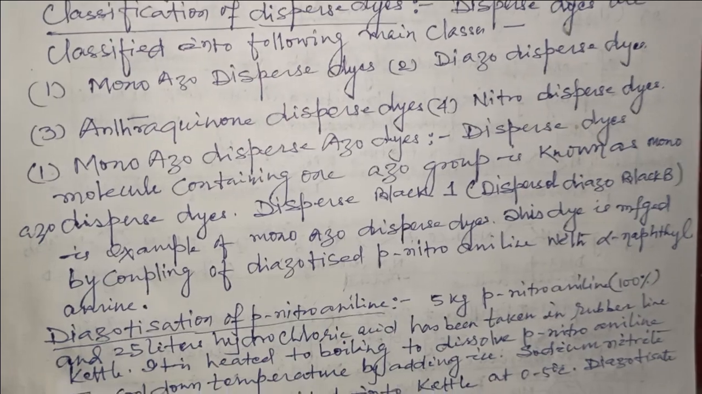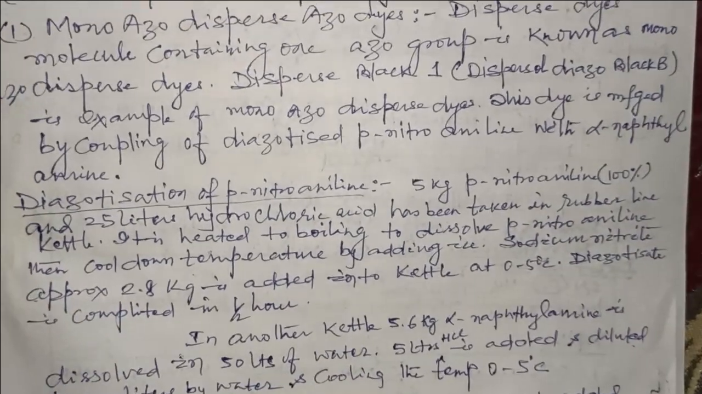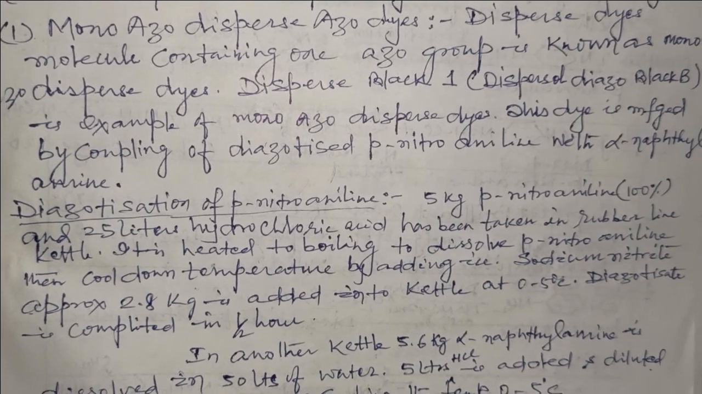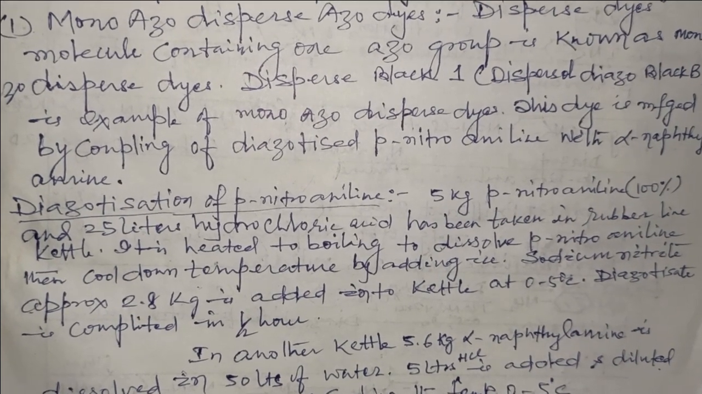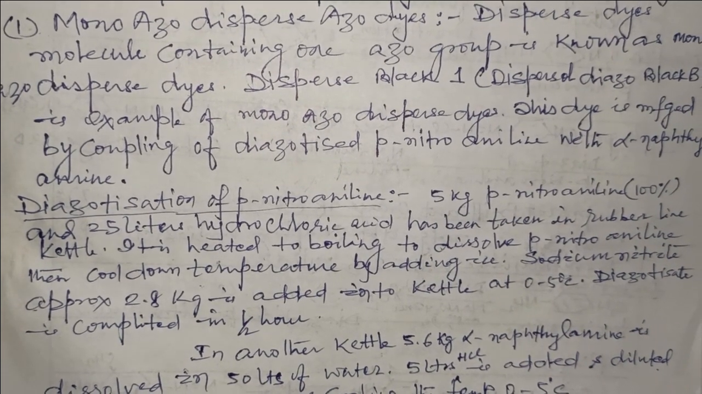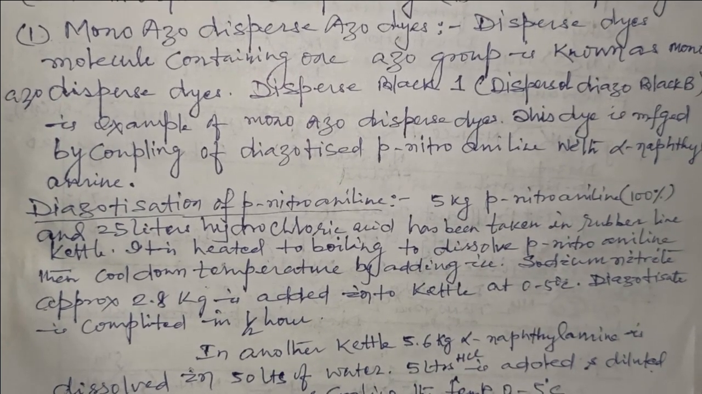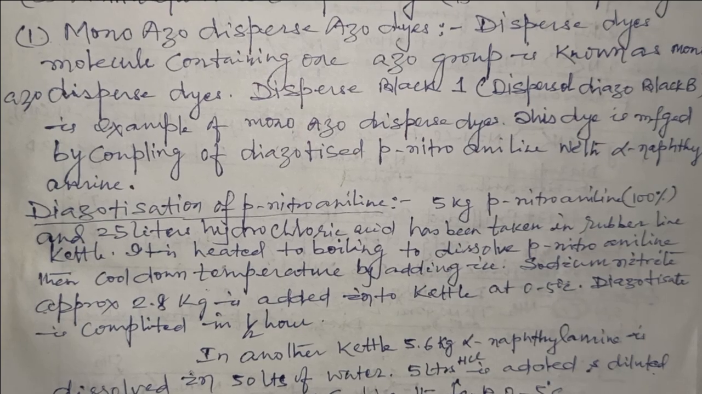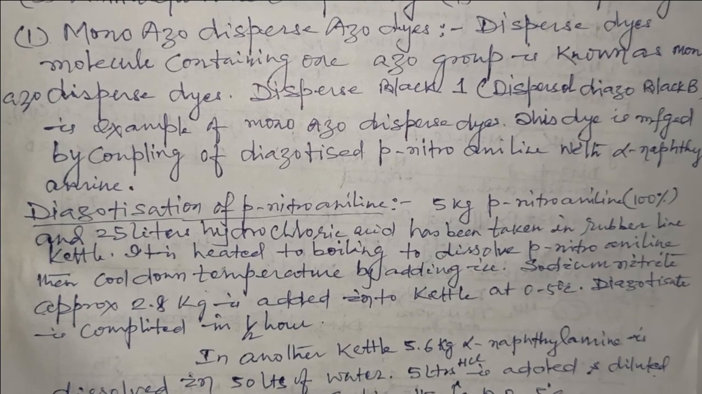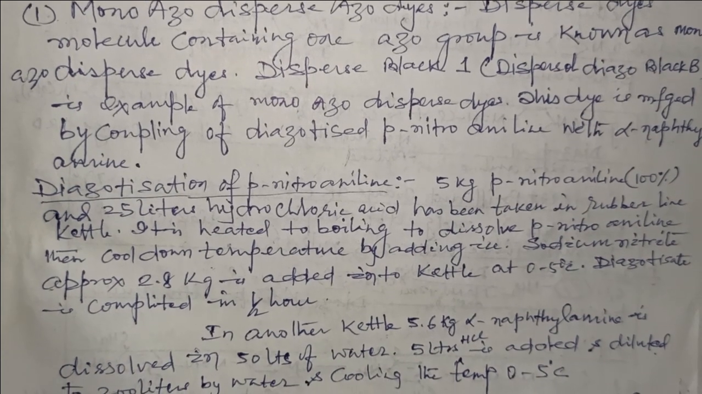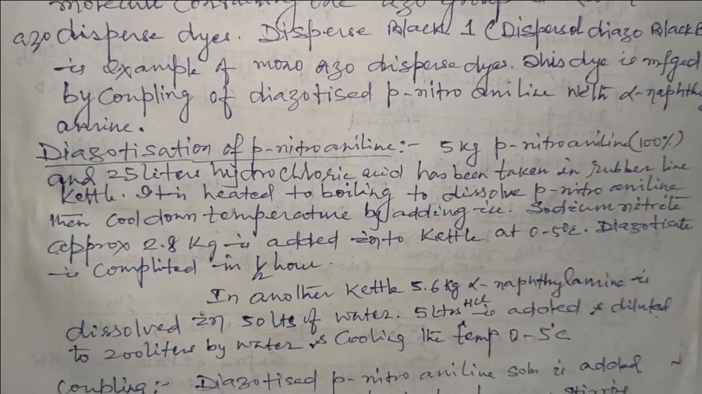Monoazo dispersed dyes. A dispersed dye molecule containing one azo group is known as a monoazo dispersed dye. Disperse Black 1 or Dispersol Diazo Black B is an example of monoazo dispersed dyes. This dye is manufactured by coupling of diazotized para-nitroaniline with alpha-naphthylamine.